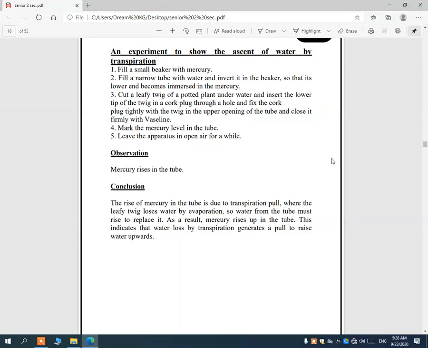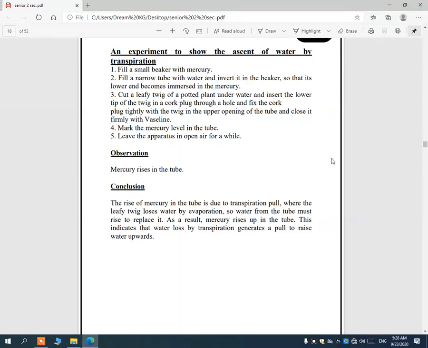Cut a leafy twig of a potted plant under water and insert the lower tip of the twig in a cork plug through a hole and fix the cork plug tightly with the twig in the upper opening of the tube and close it firmly with Vaseline. Number 4, mark the mercury level in the tube and leave the apparatus in open air for a while.